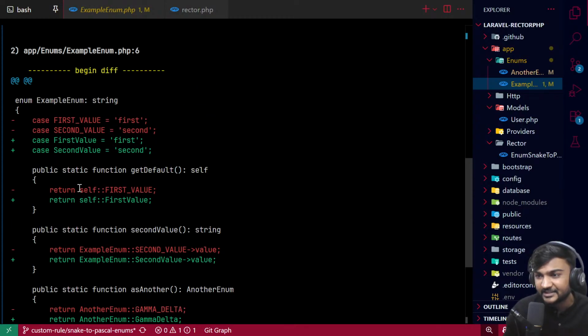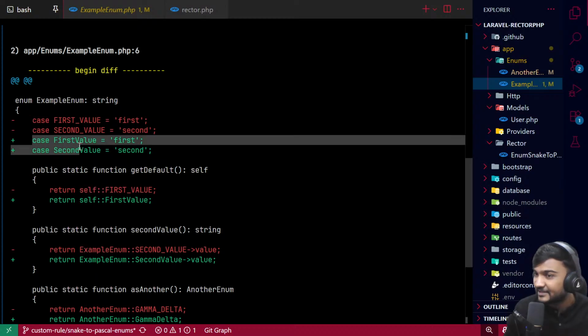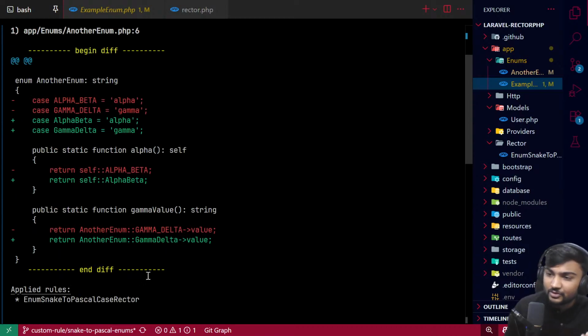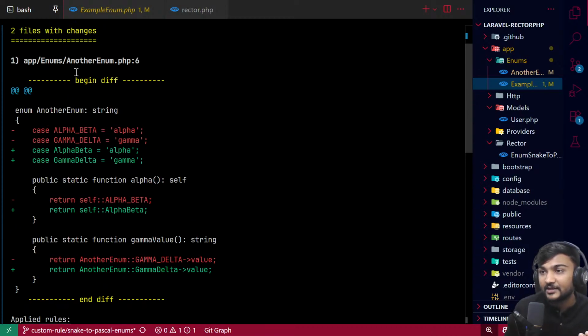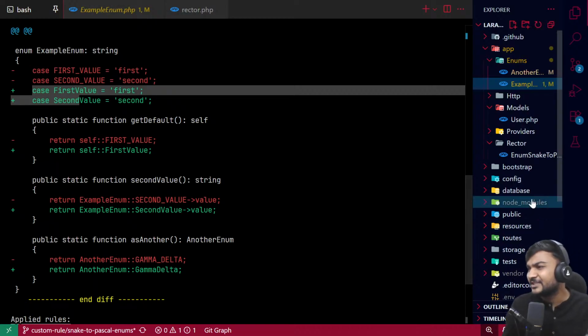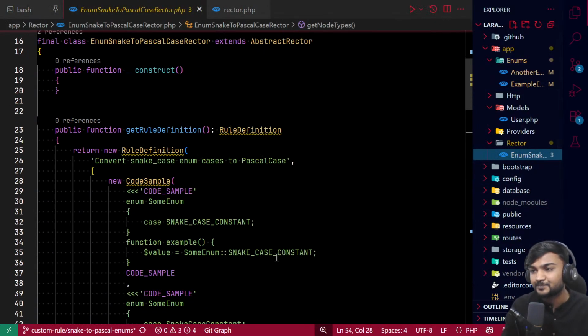It can detect self as well, it can detect a class call as well, it can detect case as well. And it has also done the same thing in another enum as well. Both are converted into Pascal case from snake case.